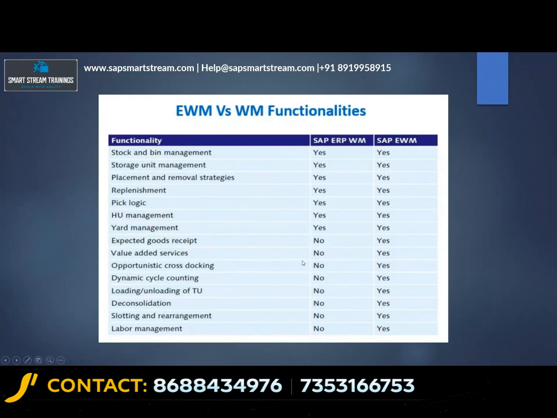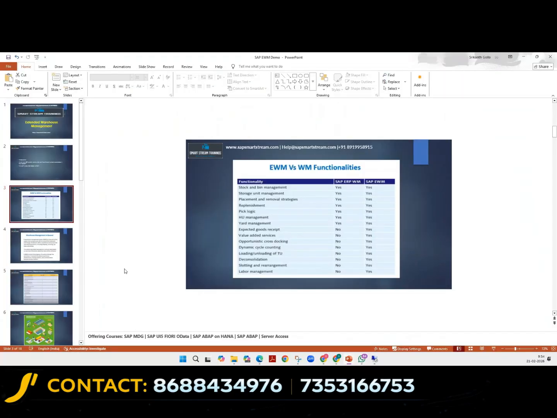It looks the same from the org structure point of view, as you said, I understand. We have storage type, bins, and sections, those things are fine. But from the functionality point of view, it is completely different, and very much automated.